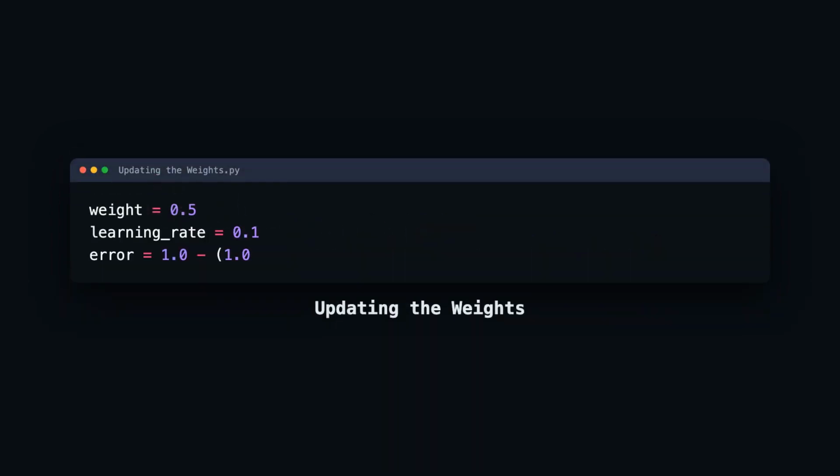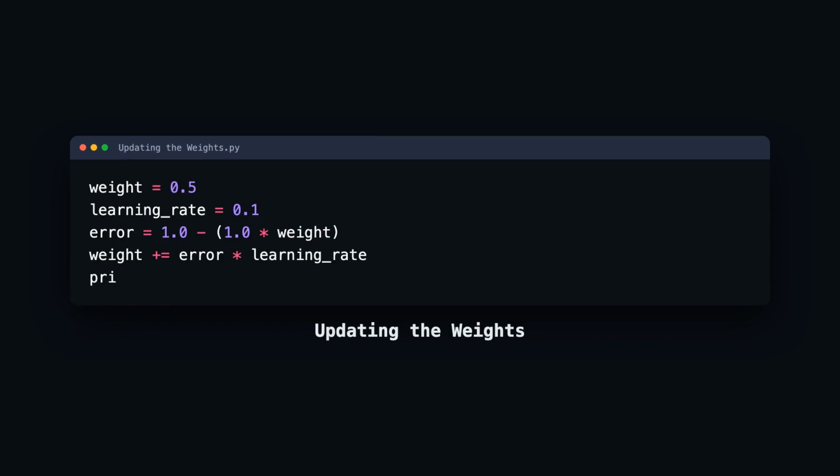To reduce loss, we update the weight. If the prediction was too low, we nudge the weight up. If too high, we nudge it down. We multiply the error by a small number called the learning rate to ensure we don't overcorrect and jump past the perfect answer. This process is a simplified version of gradient descent. A common pitfall is using a learning rate that is too large, causing the model to oscillate wildly.